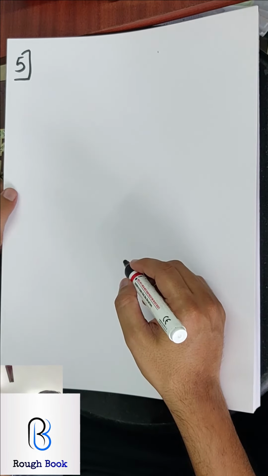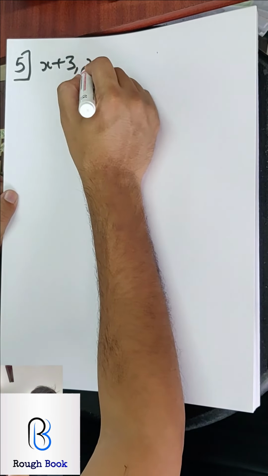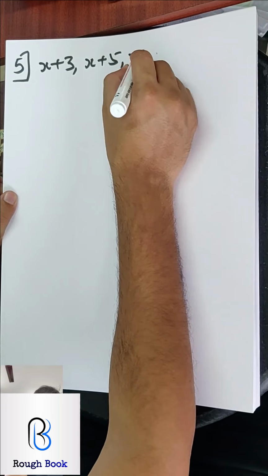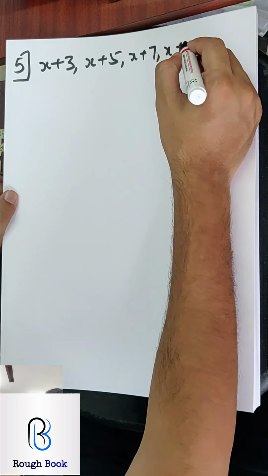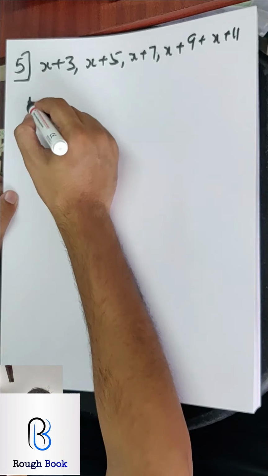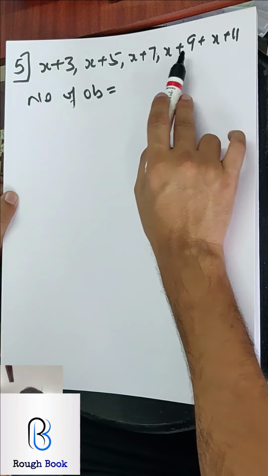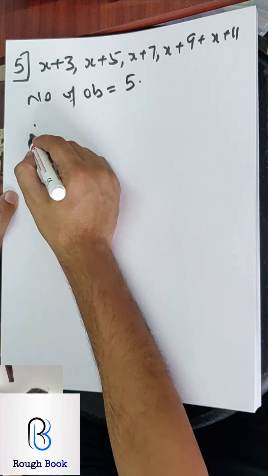It says find the mean of x plus 3, x plus 5, x plus 7, x plus 9 and x plus 11. So number of observations. How many observations do we see? 1, 2, 3, 4, 5. And therefore mean